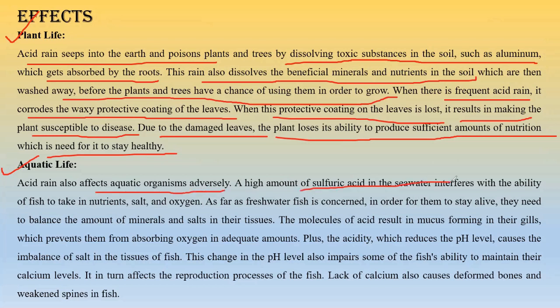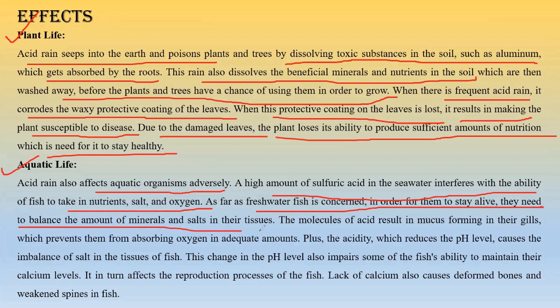A high amount of sulfuric acid in seawater interferes with the fish's ability to take in nutrients like salt and oxygen. If a large amount of acid is present in water, fishes will be unable to take oxygen from the water. As far as fresh water is concerned, to stay alive they need to balance the amount of minerals and salts in their tissues. Molecules of acid result in mucus forming in their gills, which prevents them from absorbing oxygen in adequate amounts.